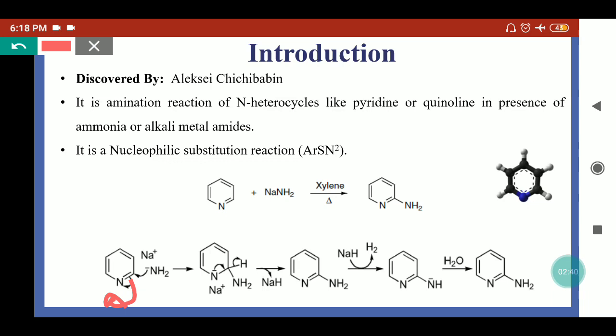So in the next step, this sodium hydride will take up this hydrogen from the NH2 and it will be released in the form of hydrogen gas. It will be stabilized by the NH minus and Na positive, so we will have this adduct here. So here the hydrogen will be eliminated in this reaction step. In the last step, we will protonate this compound and get the aminopyridines. Except for pyridines, we can use other nitrogen heterocycles like quinolines, which can also be aminated by this reaction.